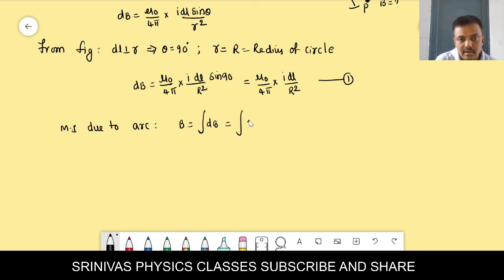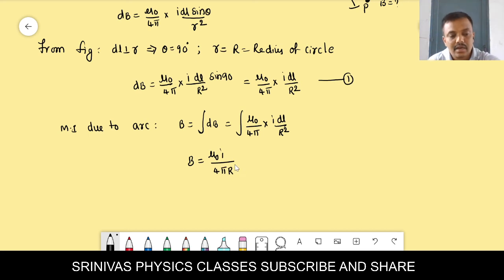We write here the formula mu naught by 4 pi into r dl by r square. Okay, a little bit of simplification we can do. While doing the integration, we should write the constants outside. Mu naught I by 4 pi r square is a constant. Then integration dl we have to write. Dl is the small element, right?